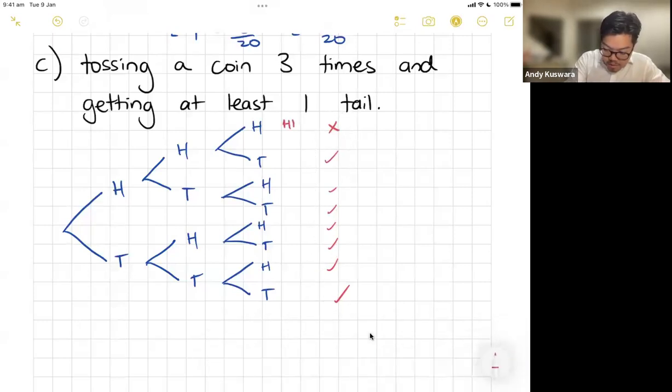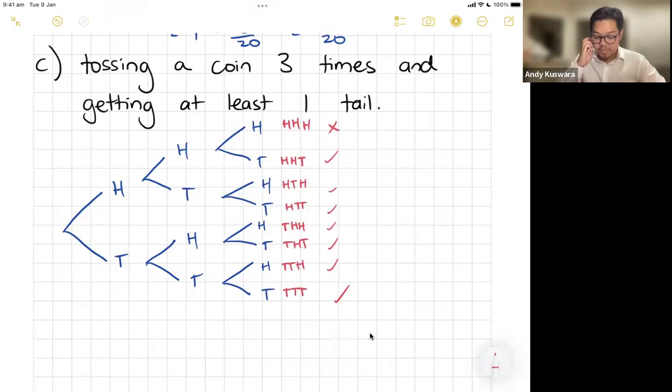If I take this route, it means that I've got 3 heads. This route here means I get 2 heads and a tail. This route here means I get a head, a tail, and a head. Head, tail, tail. Hopefully you're getting the idea here. Tail, head, head. Tail, head, tail. Tail, tail, head, and then triple tails. So all I've done here is I've just followed the path. Tail, tail, tail. Tail, tail, head. Tail, head, tail. That's the idea.